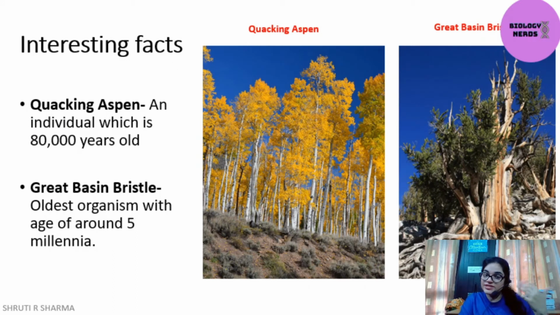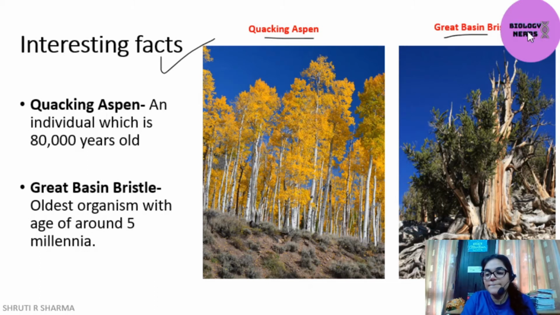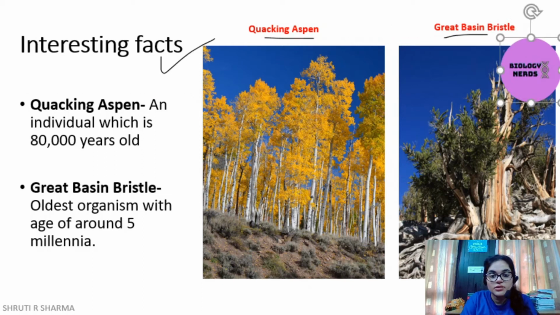Now, these are some interesting facts which I have included for you for your answer framing. If you frame your answer in an interesting way, putting these facts in your answer sheet, then the examiner is going to be very impressed with you. The interesting facts are about the quaking aspen and the great basin bristlecone pine, the two trees known to be the oldest.